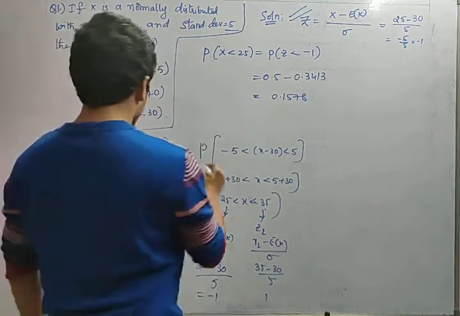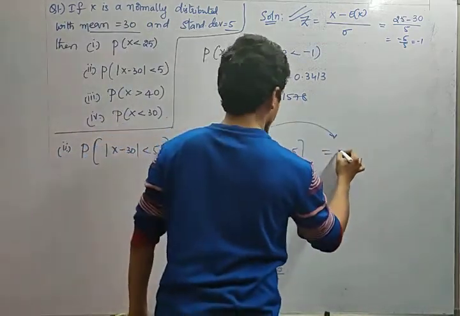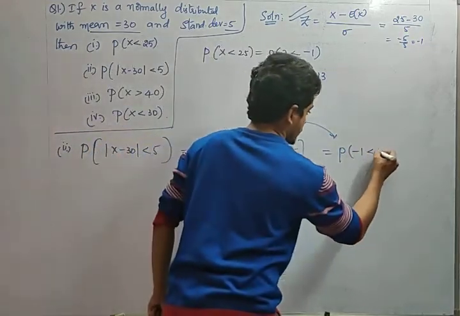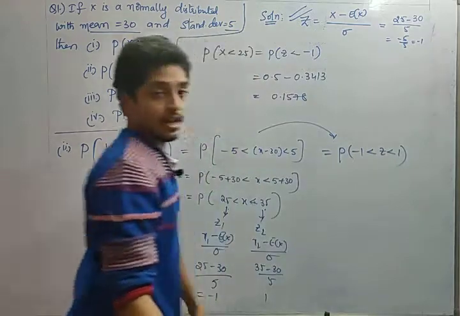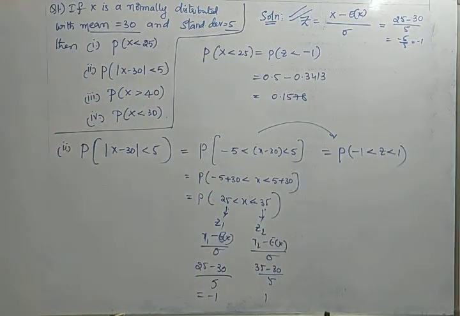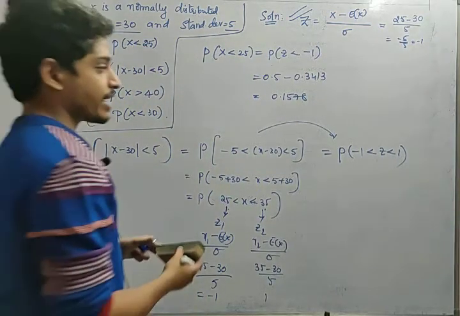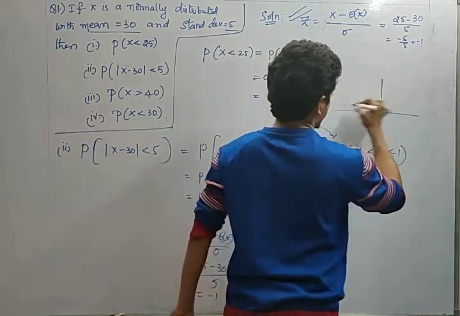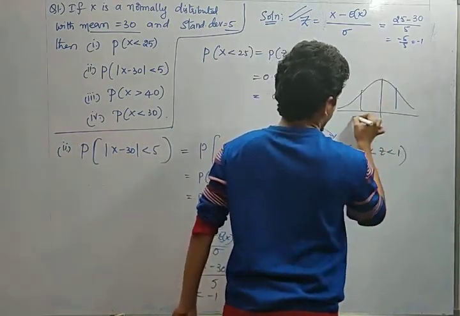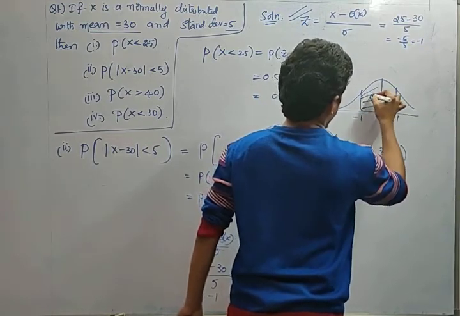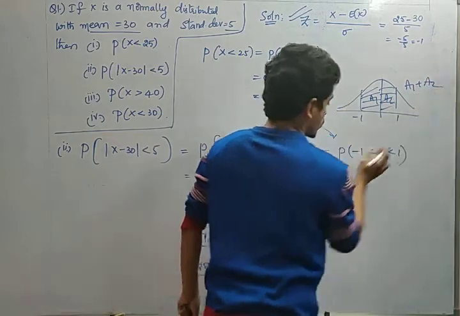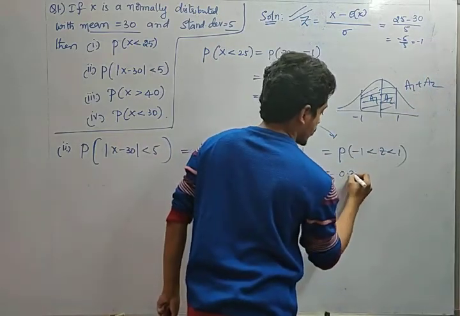So this particular value tends to the probability, in terms of Gaussian random variable, of minus 1 less than z less than 1. Yes or no? So minus 1 less than z less than 1, what is the value? I told you that in a Gaussian distribution function, from minus 1 to 1, this is a1, this is a2, right? Both will be added in this case. So at minus 1, what is the area? 0.3413, right?